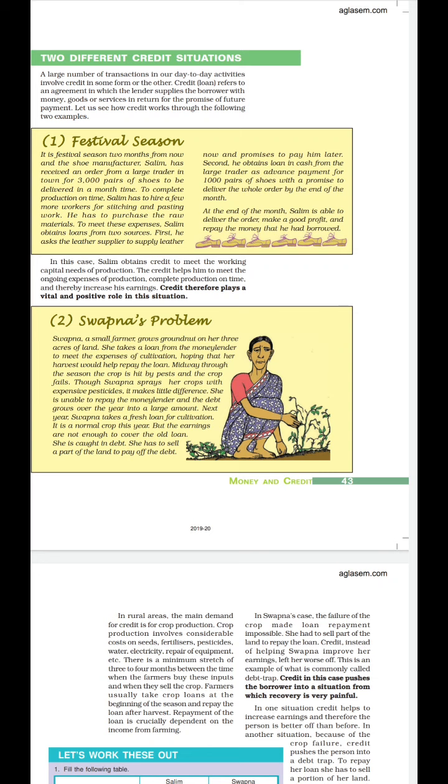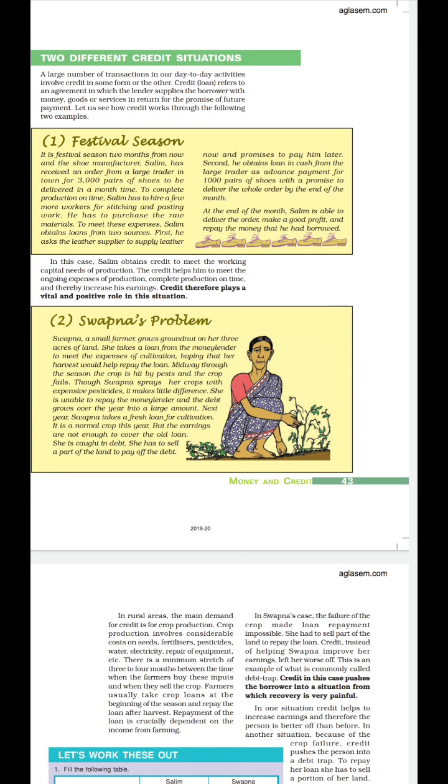In your book, an example of Sopan's problem is given. Let's discuss it. Sopan was a small farmer. She has 3 acres of land, and on that land she grows groundnut. To grow groundnut, he takes a loan from the moneylender to meet the expense of cultivation, that is, to buy fertilizer and machine.